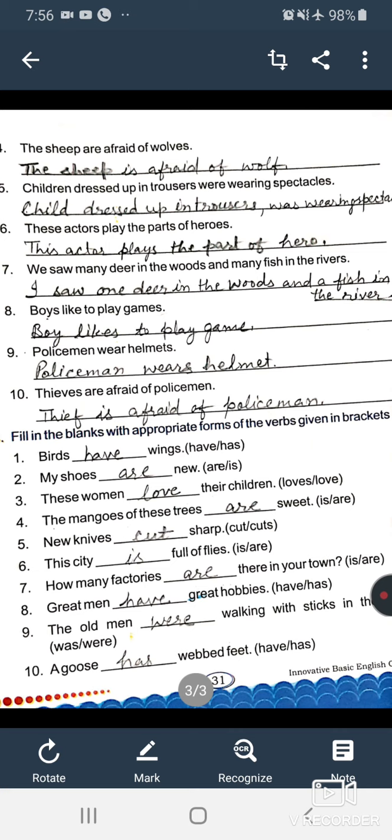Okay. Here chapter number 4 ends, and you are to fill in all the exercises neatly and clearly.